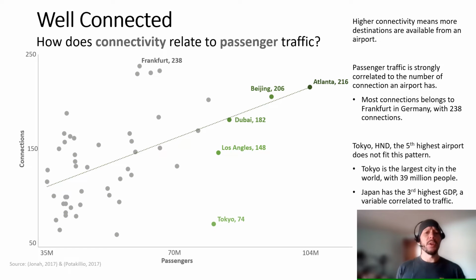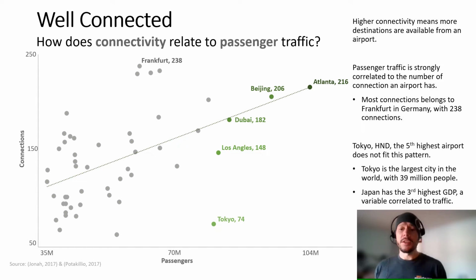The next variable I want to look at is how connectivity relates to passenger traffic. Connectivity is defined by the number of destinations that's served from an airport. What we can see is that there is a very strong correlation between connectivity and passenger traffic, as many of these large airports serve as hubs to get to smaller regional airports.